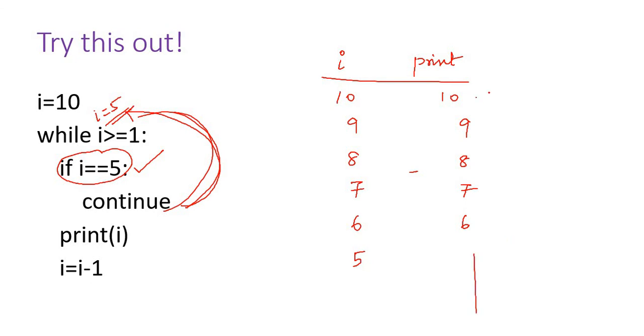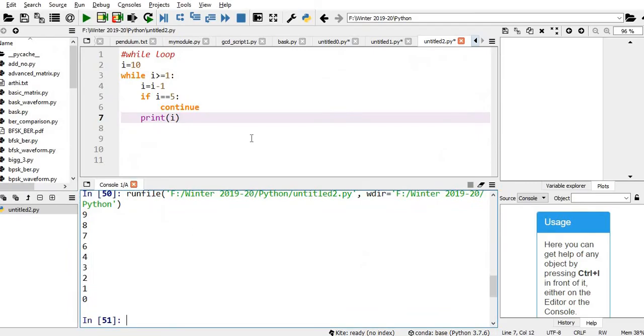You can notice it displays 10, 9, 8, 7, 6, but it won't give the other results because i is equal to 5. It keeps on continuing. We'll check this. So what I'm doing, I'm putting this below the print.